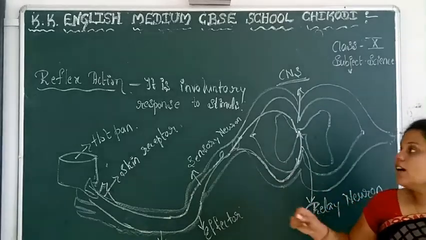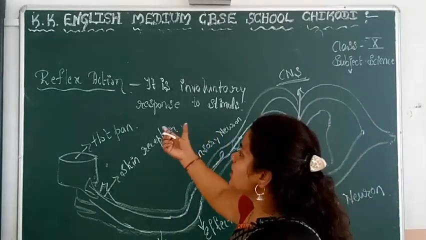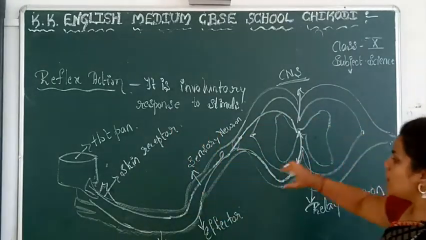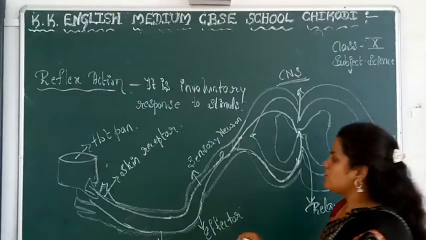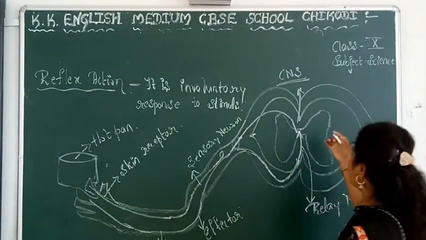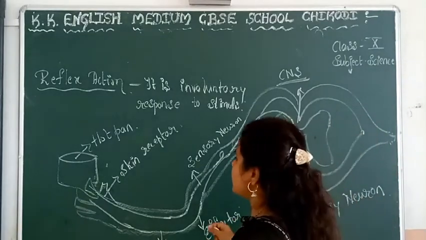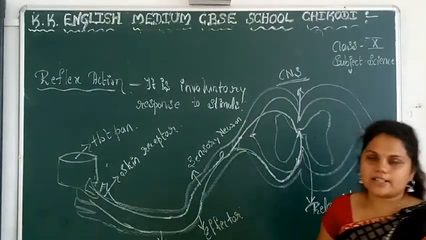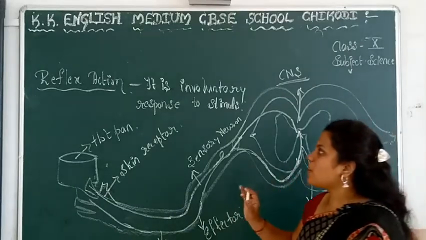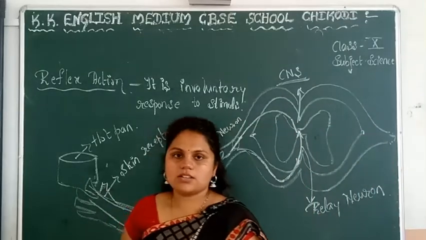So what is the reflex arc here? The whole pathway, the information from the sensory neuron to relay neuron to motor neuron, is considered a reflex arc. This is the concept of reflex action.